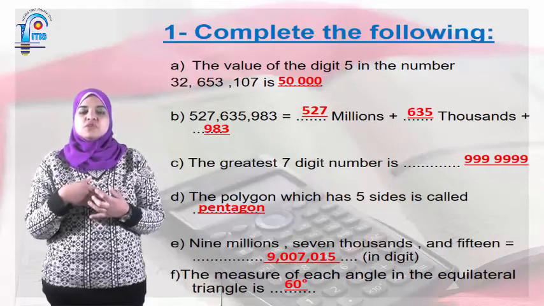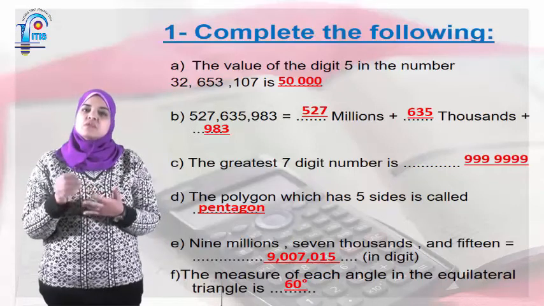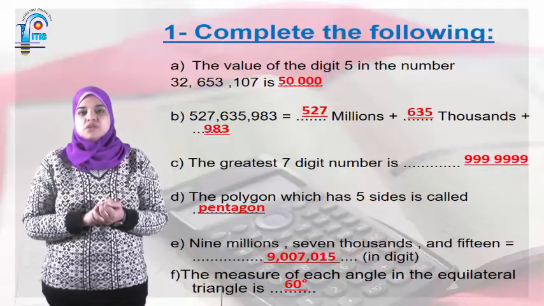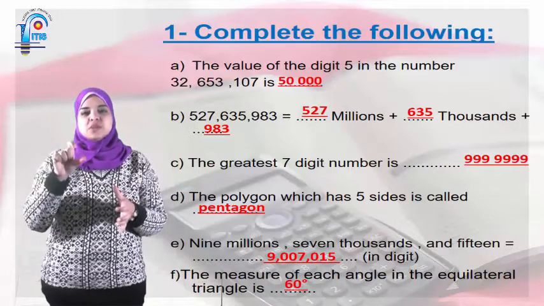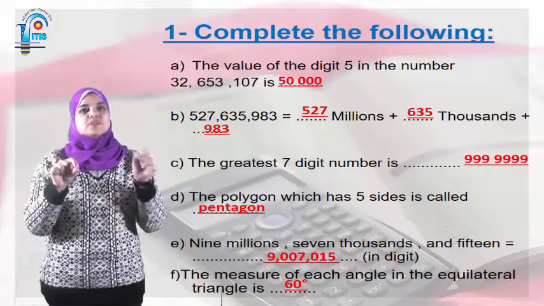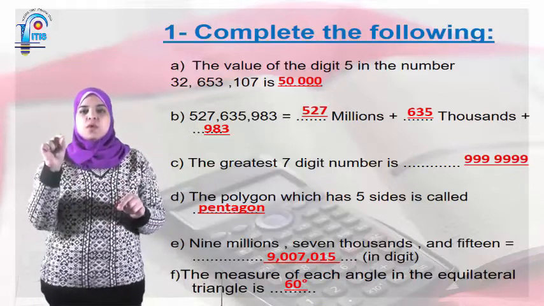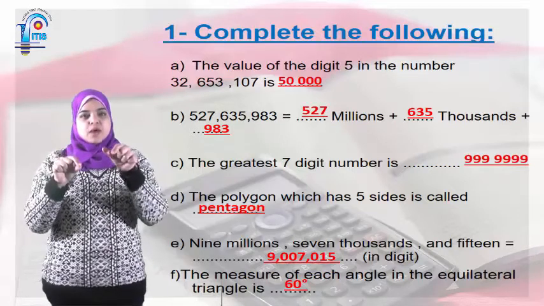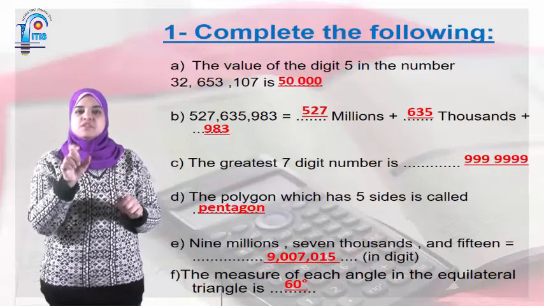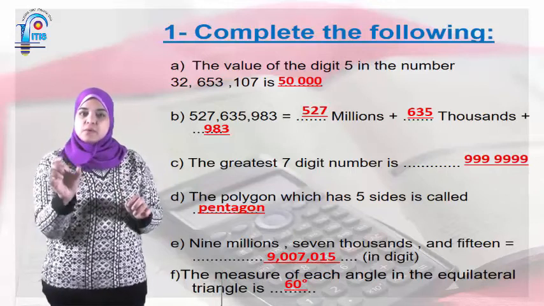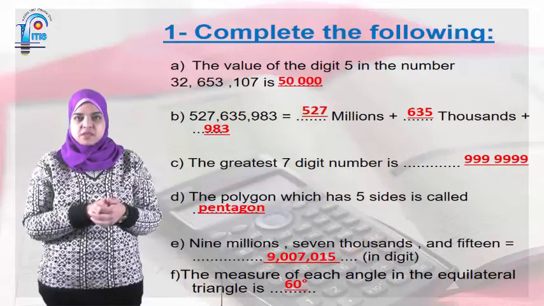Letter B, 527,635,983. How many millions and how many thousands here? I have to put the commas to answer these questions. So, when you put the comma, we're gonna find the 527 in the family of the millions, 635 in the family of the thousands, and 983.